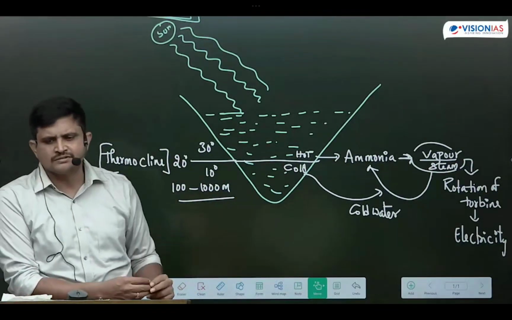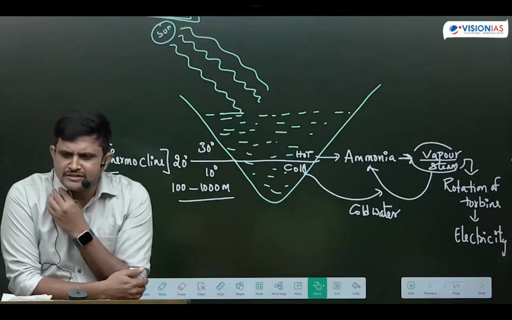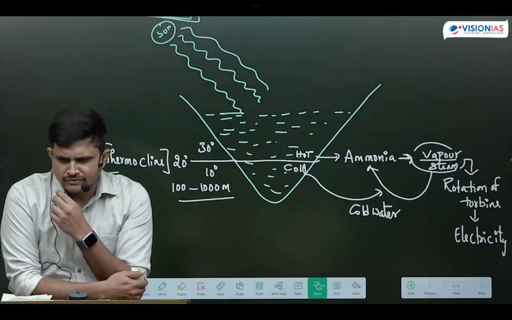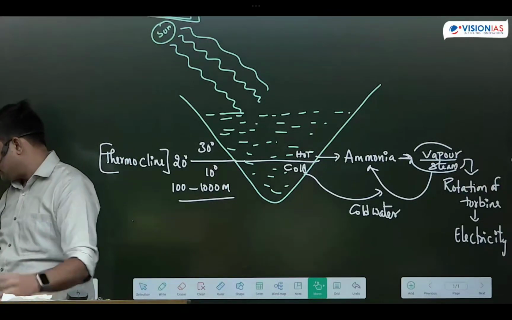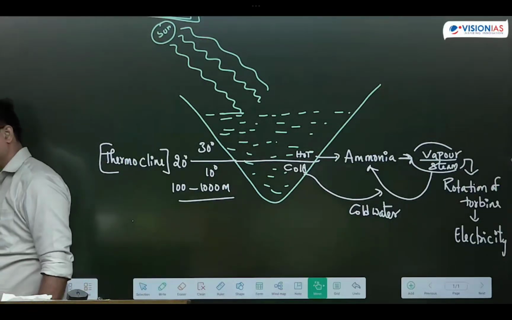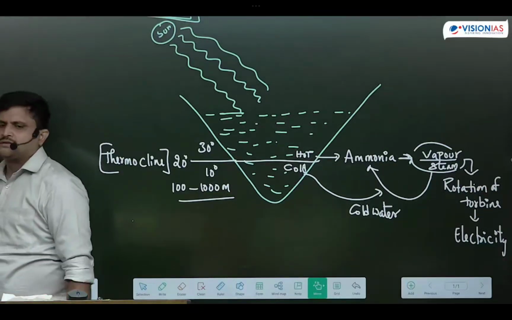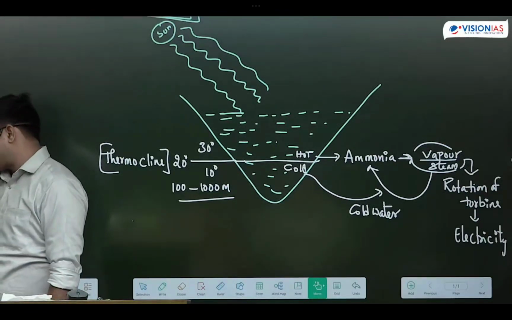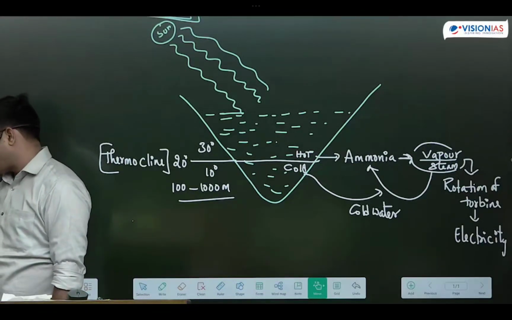With a temperature difference of 20 degrees. At these temperatures, cold and hot water exist on both sides of the thermocline region.